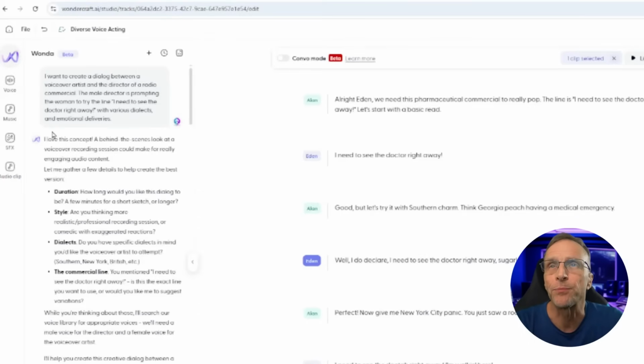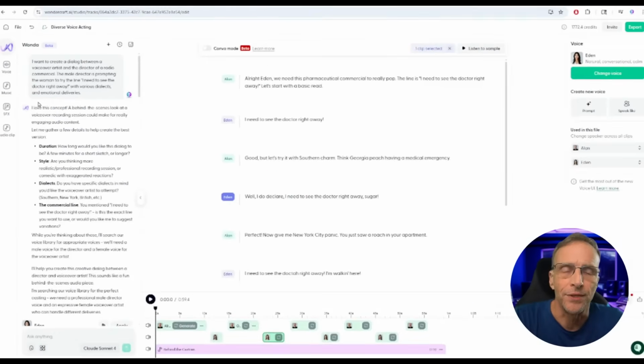The male director is prompting the woman to try the line, "I need to see the doctor right away," with various dialects and emotional deliveries. And you'll notice in that video that she actually changed dialects and emotions.